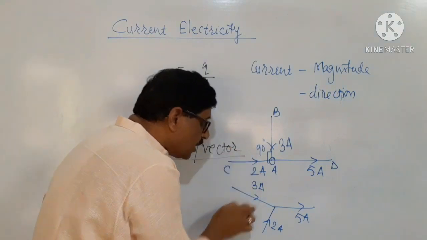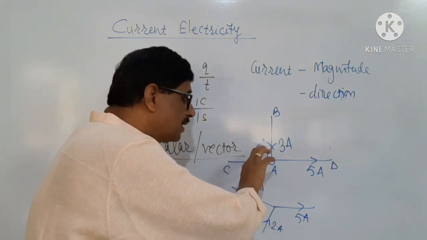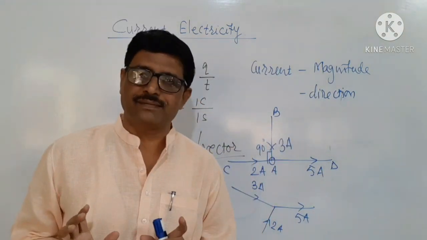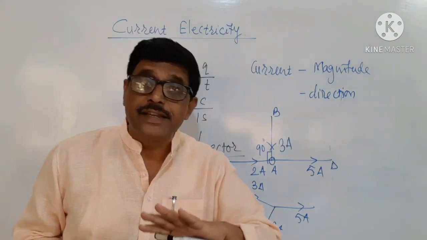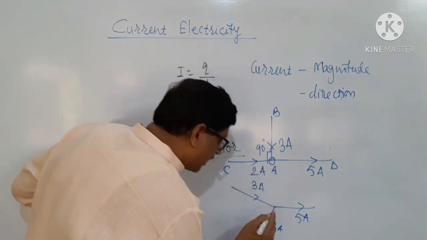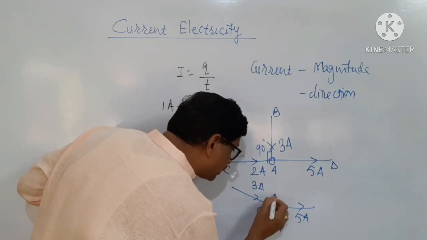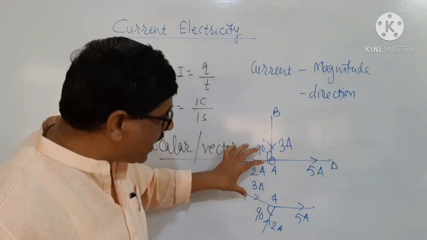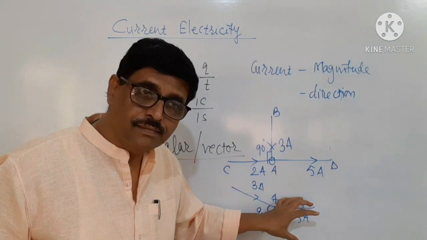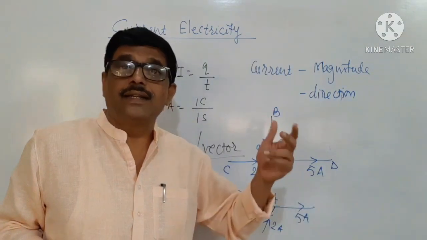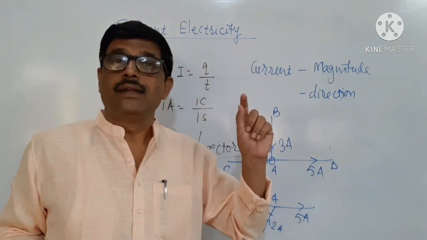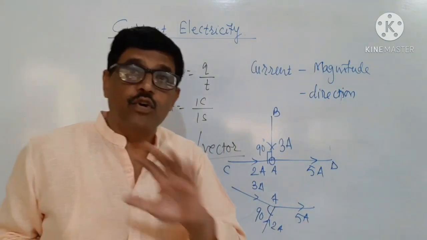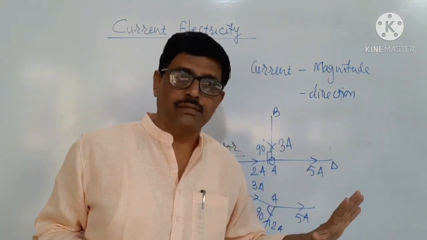In both the cases, the resultant current is the addition of the currents in the two branches, and it has nothing to do with what angle these currents are entering the junction. It means that for the addition of currents, we are not considering the direction through which they are coming, and the addition of current doesn't obey the laws of vector addition.